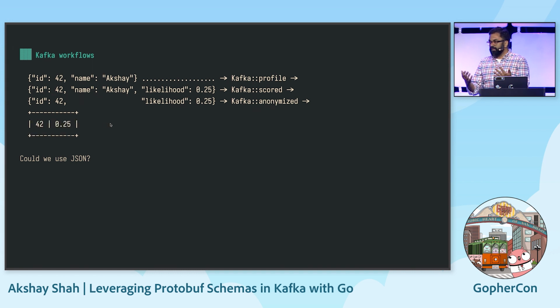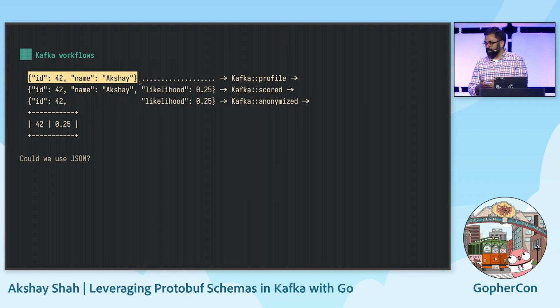But of course, underneath this, there's a lot of complexity, because all of these data shapes are implicit. So for this poor Python programmer to write their machine learning code, they need to understand what is in the profile topic. And to do that, they need to go spelunking around in our Go code base and find whatever struct we use to define this message. And they need to keep coming back and doing this every time we add new data or we want to touch the business logic. Not only is this a pain in the neck, it is really, really error-prone.